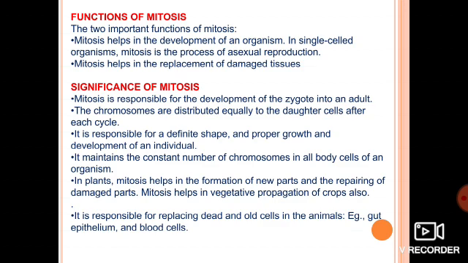Mitosis is known as equational division. Why is it known as equational division? Because the two daughter cells produced have the same number of chromosomes, and even the shape of the chromosomes is the same. So it maintains a constant number of chromosomes in the daughter cells, same as that of the parent cell. Means if the parent cell is 2n, then each daughter cell will be 2n. Got it? That's why it is known as equational division. Apart from that, it also helps in reproduction.